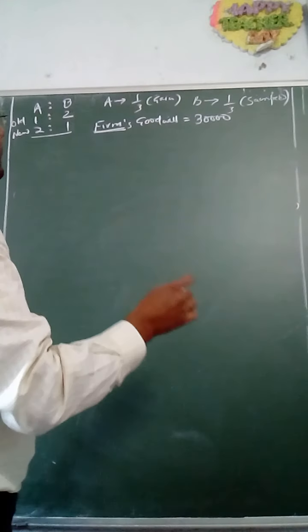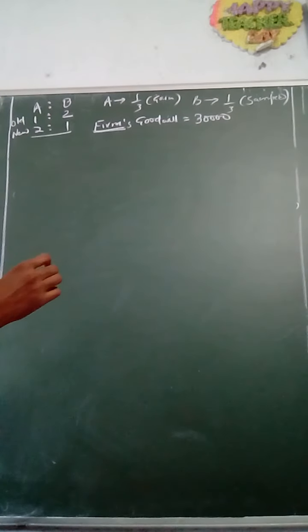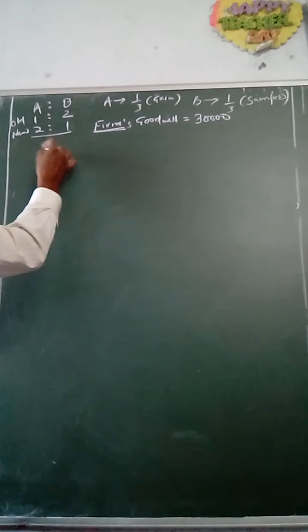So how is it to be adjusted? Now look at the example.